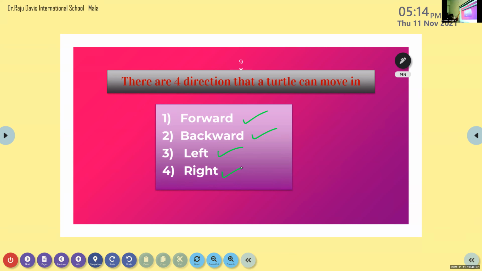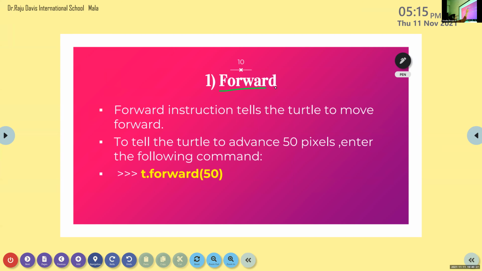So can you just tell me what will be the use of this forward function? A forward direction? Ma'am, going up. Going up or any other answer? Forward. So what is the meaning of that? Forward means moving front. Yes. So let's learn about that. So first one is forward. It instructs the turtle to move forward. Okay, so this is the method, or this is the command that we have to type.